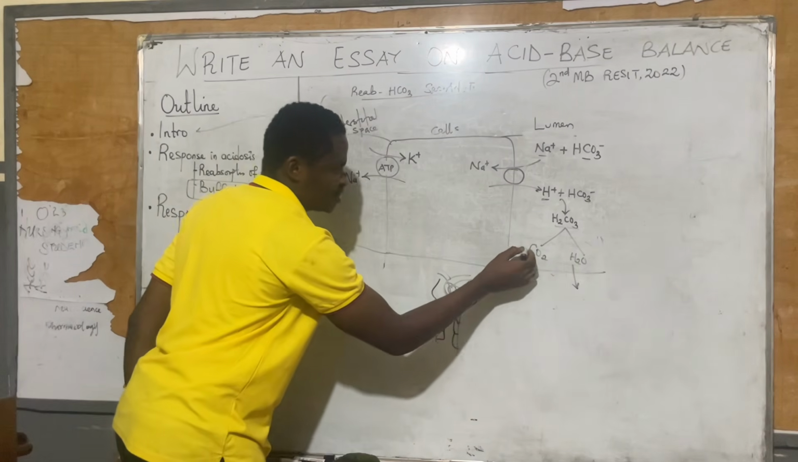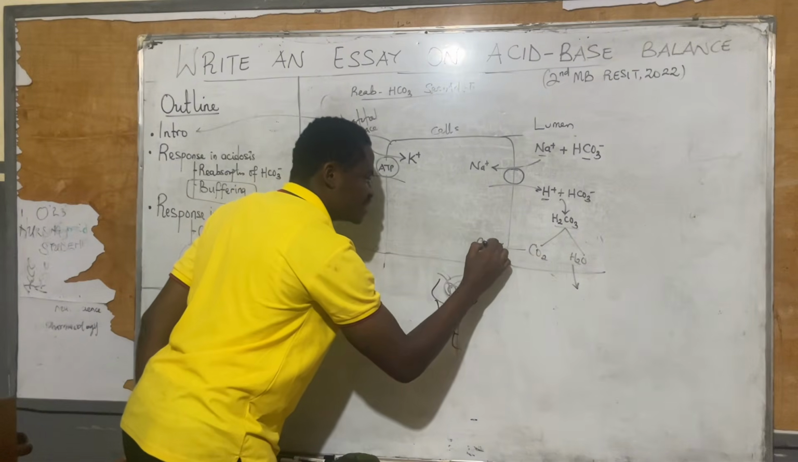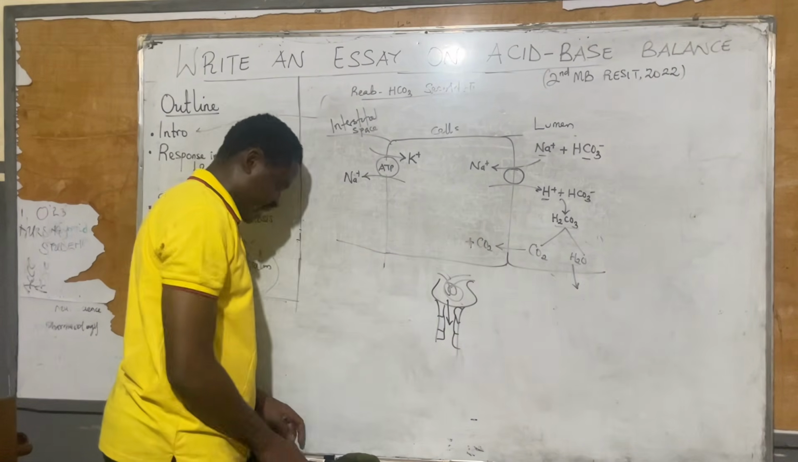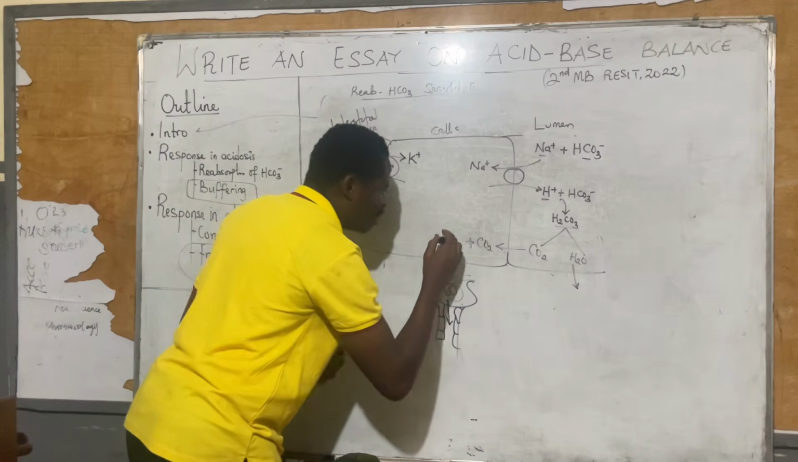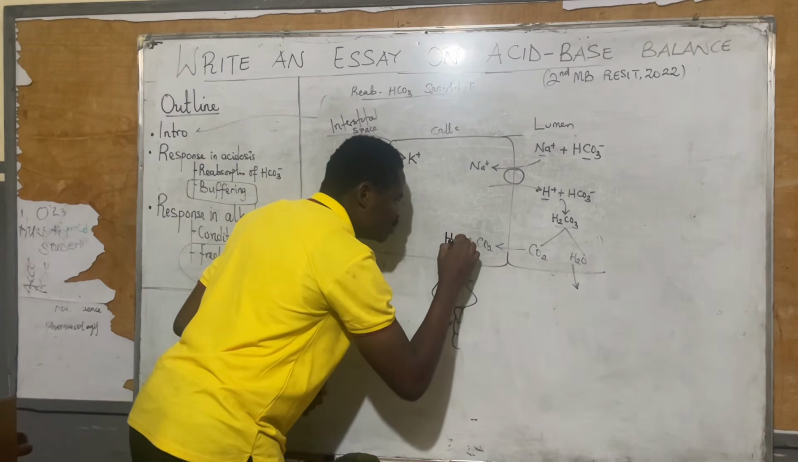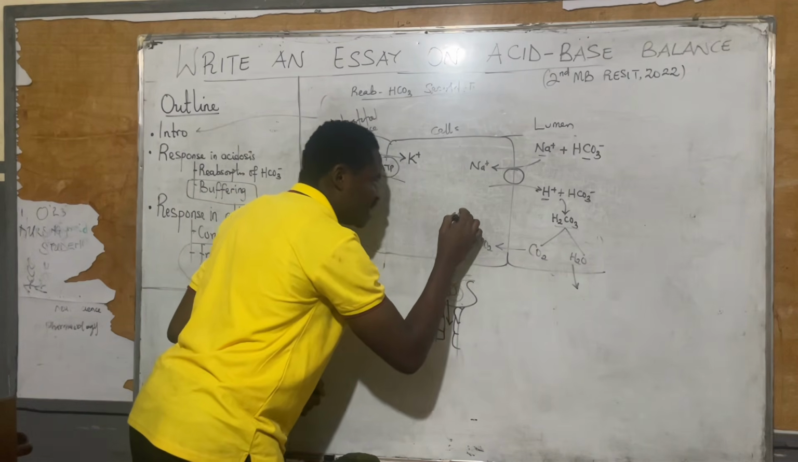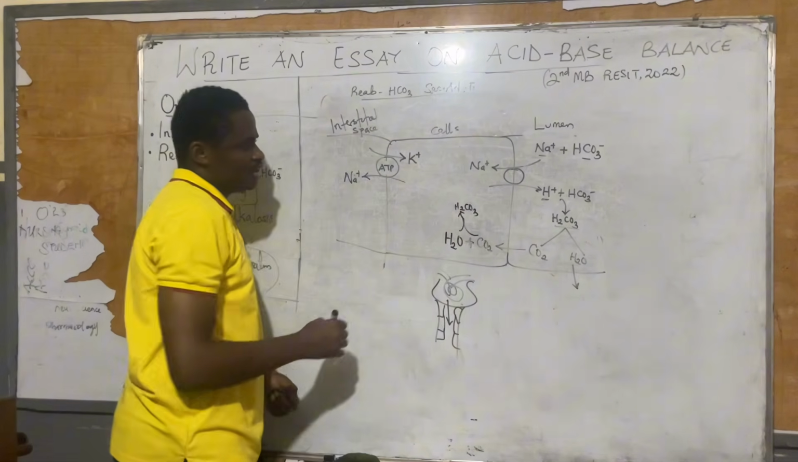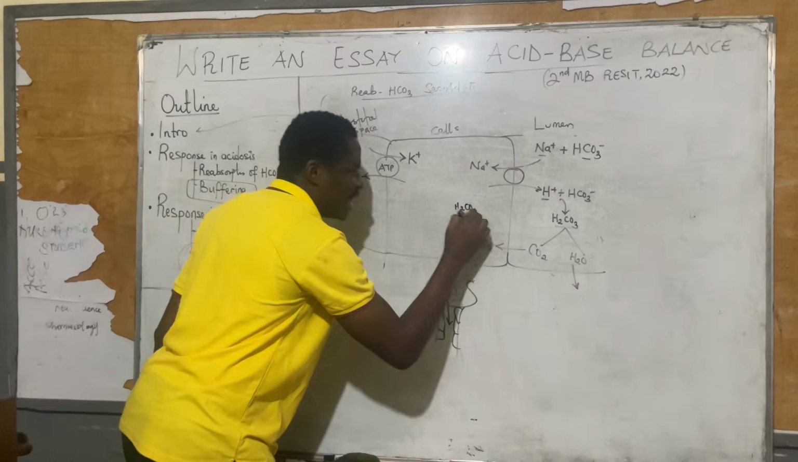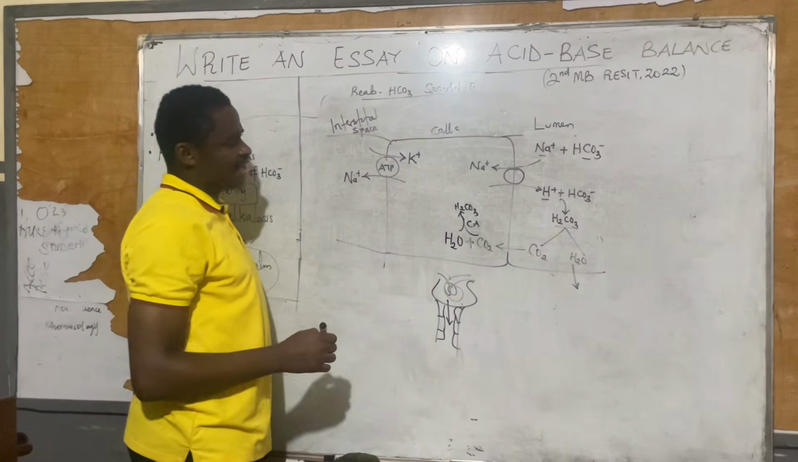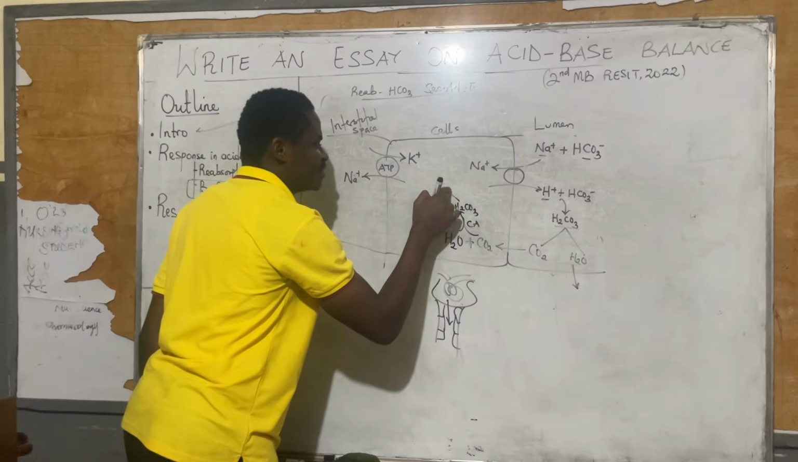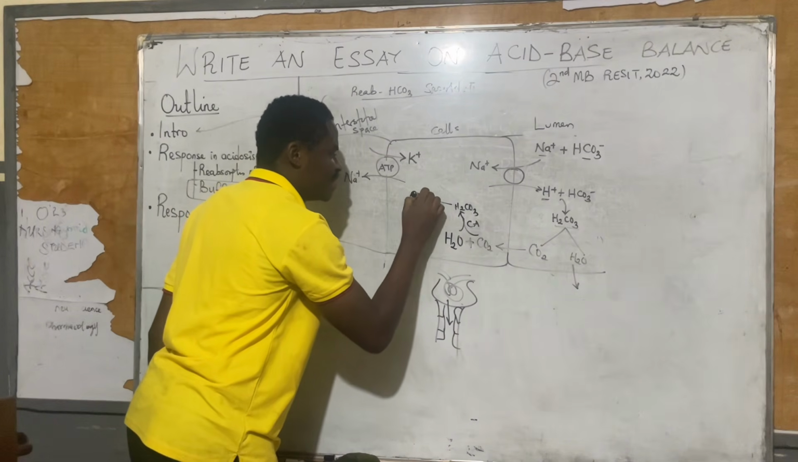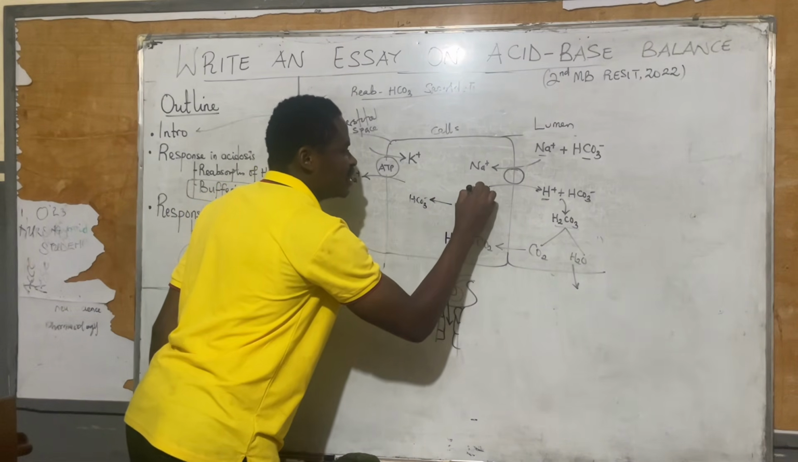Now, CO2 enters here, and we have our CO2, which will combine with our water inside the cells to form H2CO3. This one is where we use carbonic anhydrase. Now, H2CO3 can then divide into two structures: it can divide into HCO3 minus and H plus.